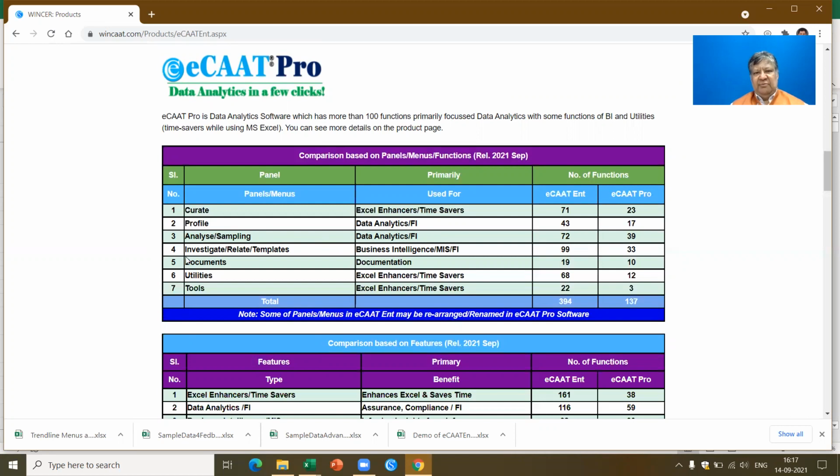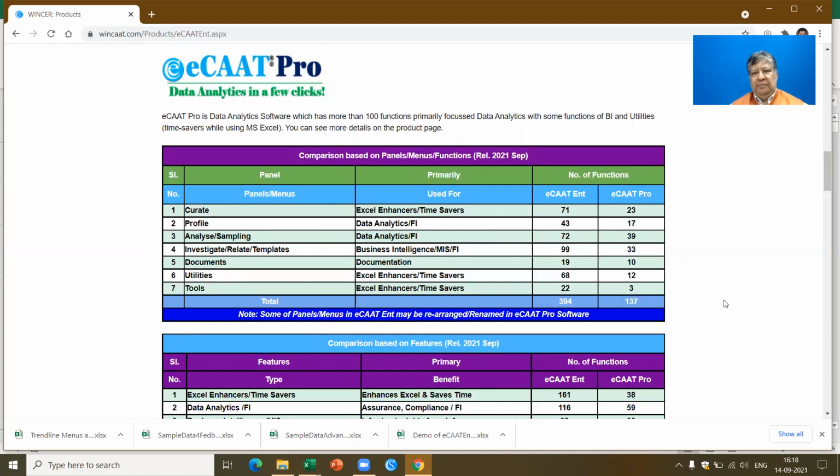Investigate or Relate or Templates, which can be used for business intelligence, MIS or FI. You also have documentation. You have functions or panel for utilities and tools. So broadly, if you see, as of date, there are 394 functions in ECAT Enterprise, and there are 137 functions